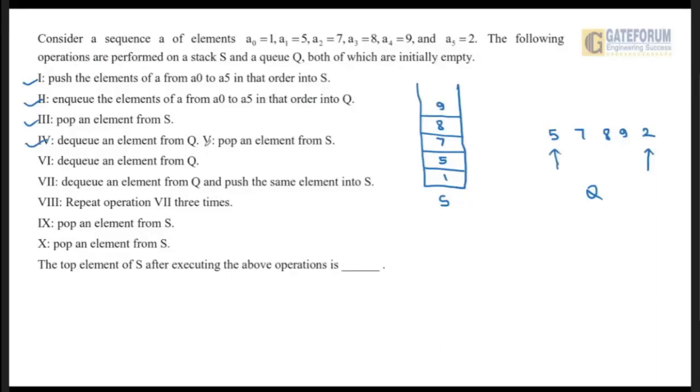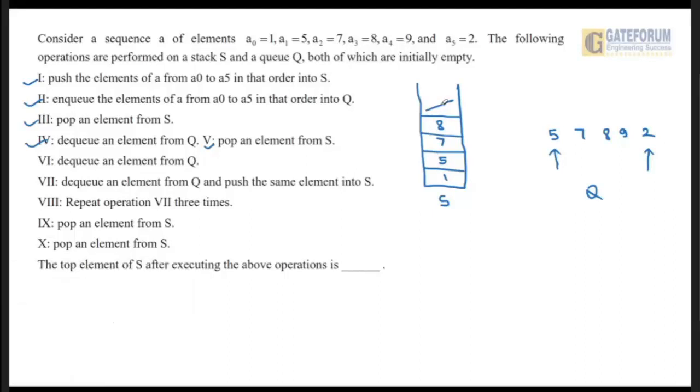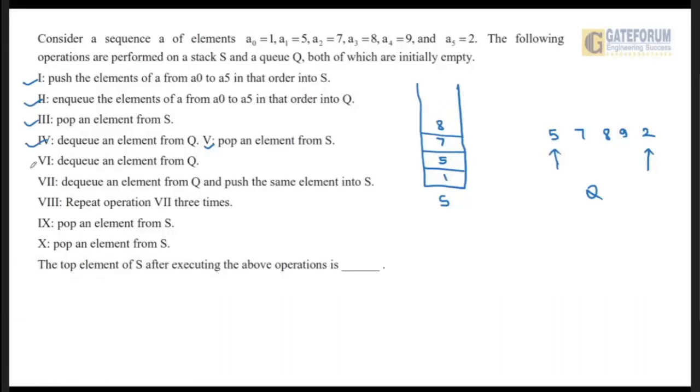Now let us see the fifth step. Pop an element from S. When we pop from the top of the stack, this 9 will be removed, right? So let us remove it. Now this 9 has been removed. Now what is the next step?